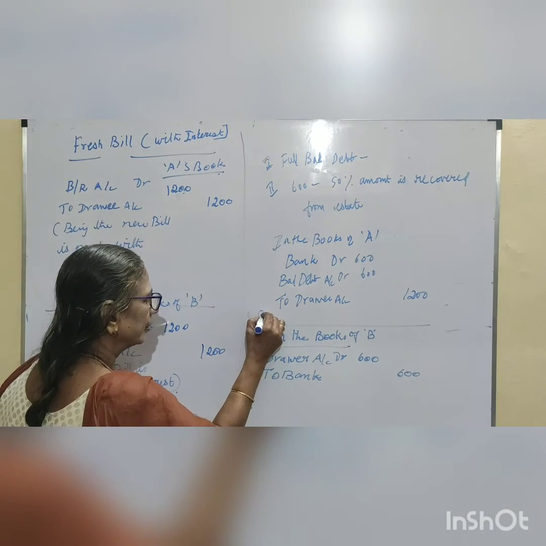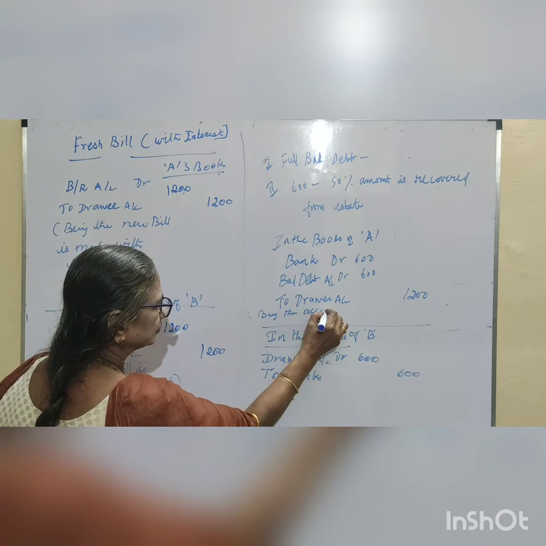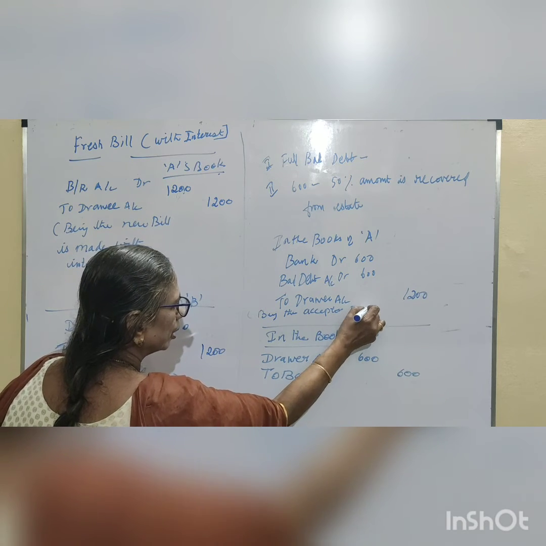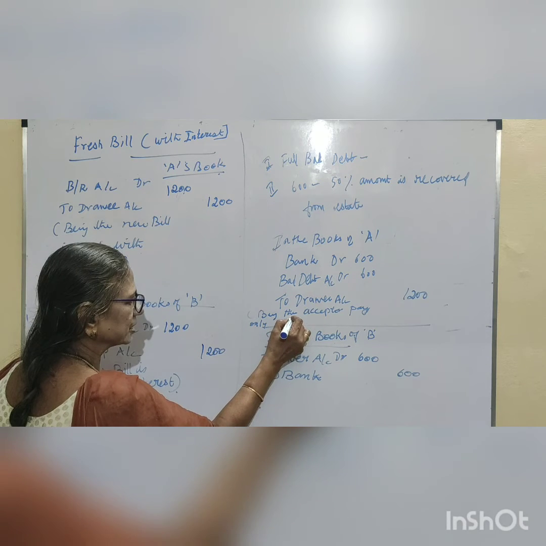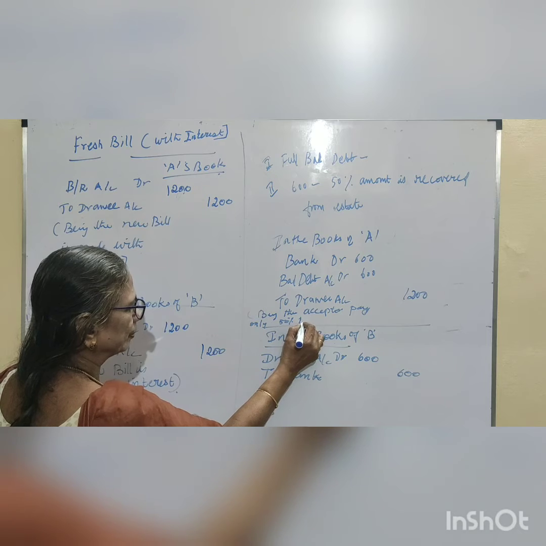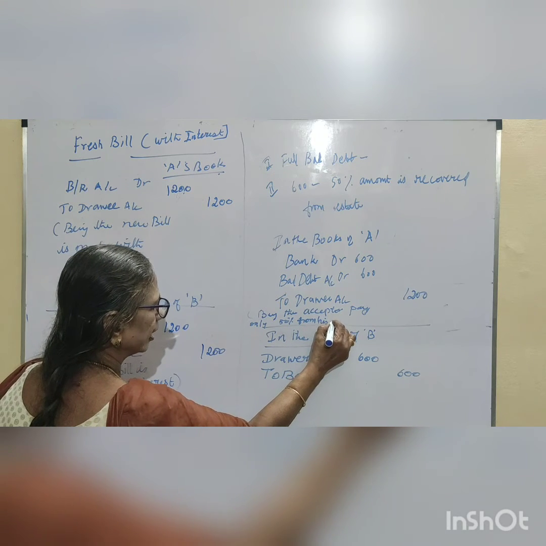Being the acceptor pays here only 50%. That means being insolvent, 50% from his estate, from his account.